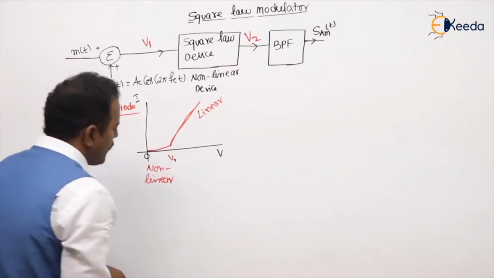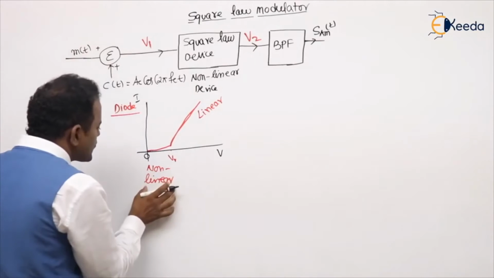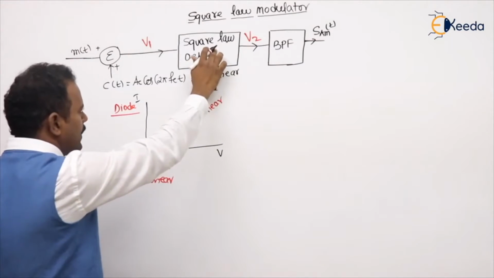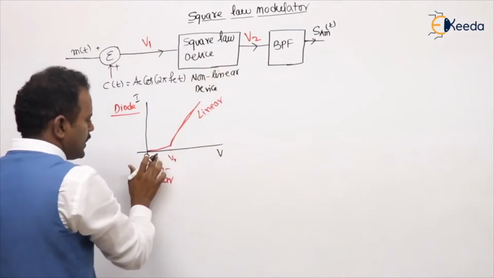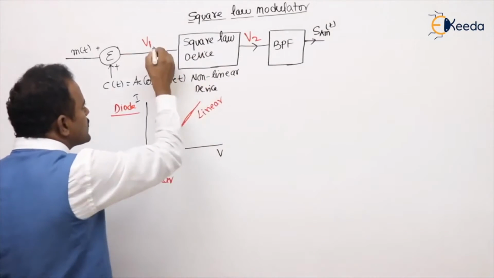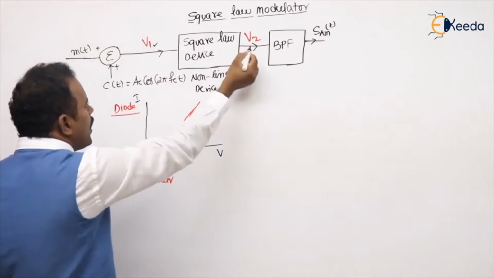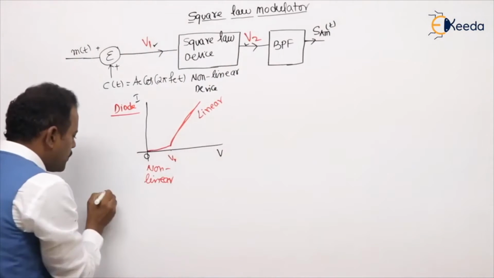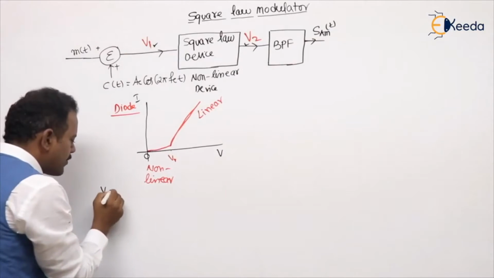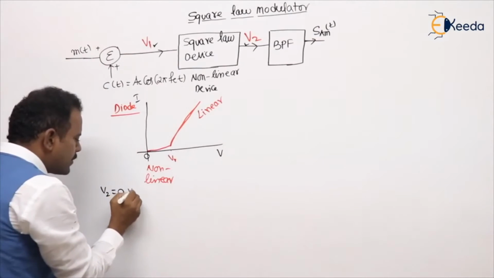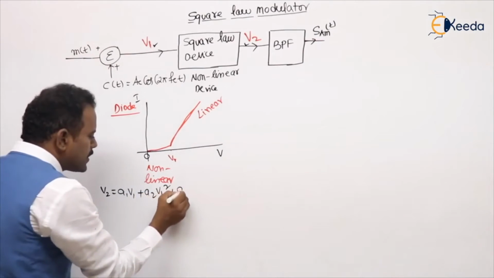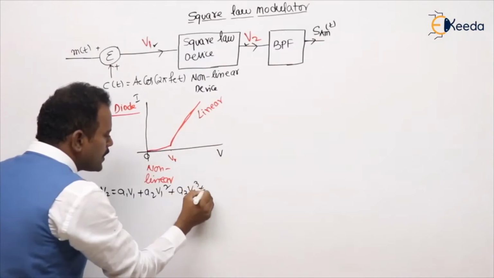Now follow. What are the non-linear region characteristics, sir? This is why I am calling it a square law device, I will get back to that. What is the input-output relation of any non-linear device? The input-output relation of any non-linear device is given by Vo equal to A1 V1 plus A2 V1 square plus A3 V1 cube and so on.